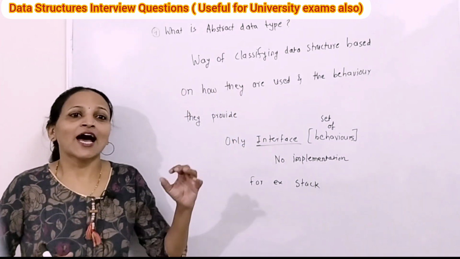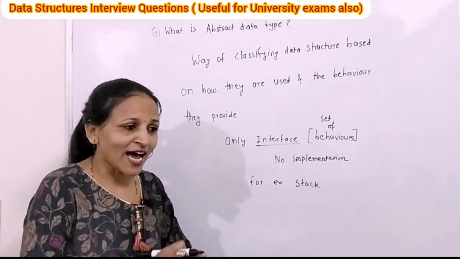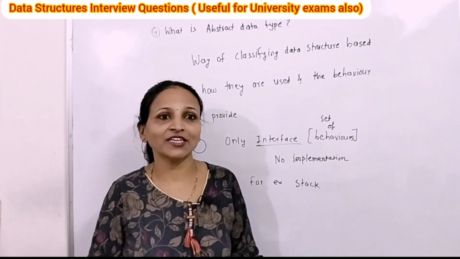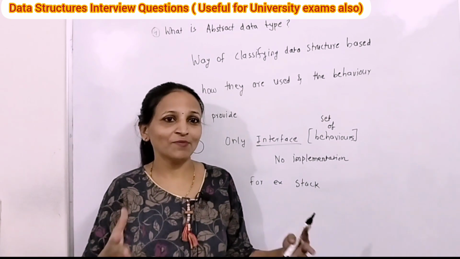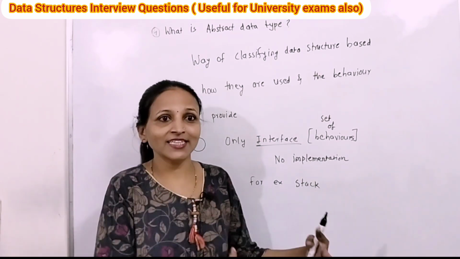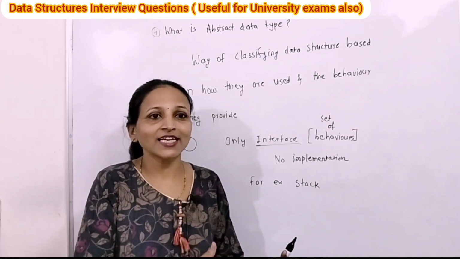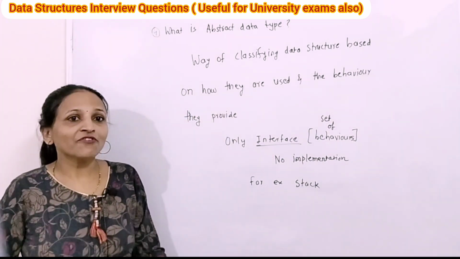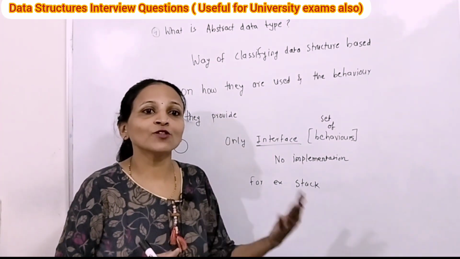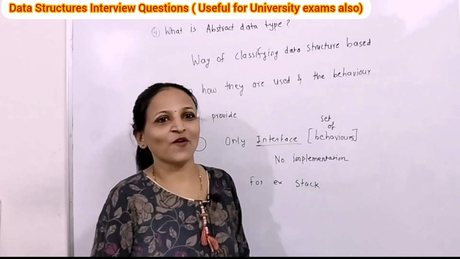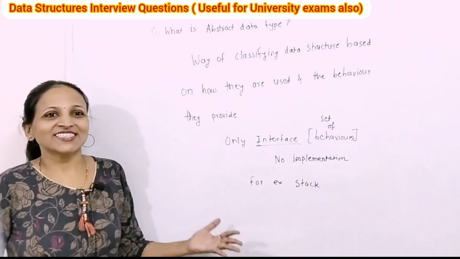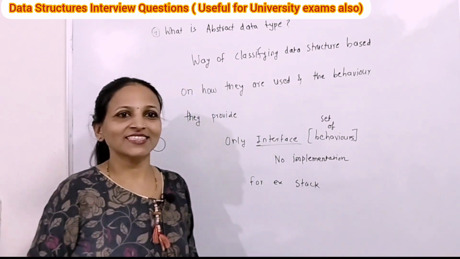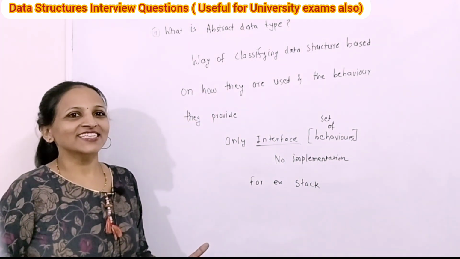Getting? An abstract data type is a way of classifying data structures. Here we are classifying based on behavior. Stack is like this, that is linear; queue is like this, that is again linear; tree is like this, that is non-linear. In this way we classify the data structures based on how they are used and the behavior they provide. Getting? Stack can be considered an abstract data type, queue also, and array can also be considered an abstract data type.